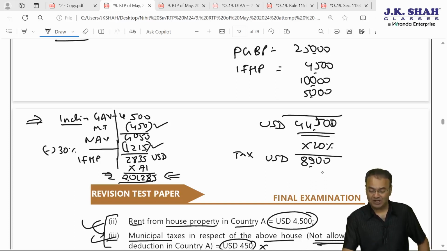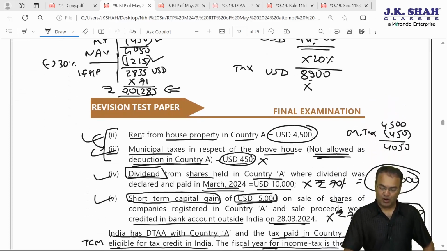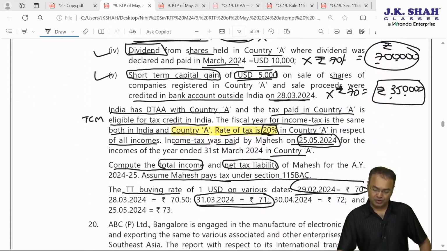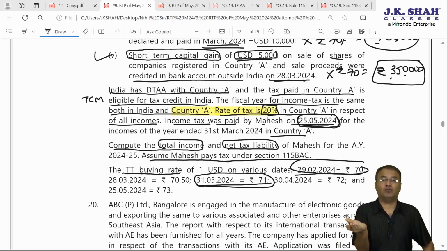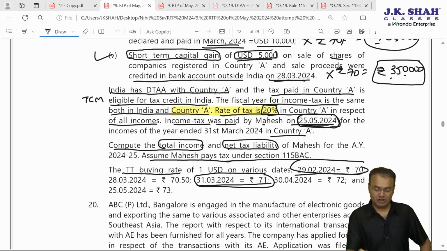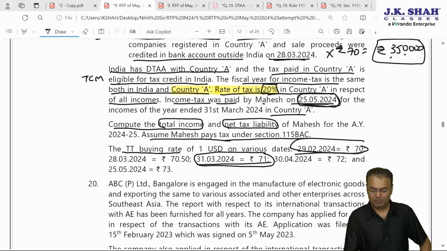Now this tax paid in US dollar will have to be converted into Indian rupees. Which rate would you apply? As per rule 115, taxes are paid on 25th May 2024, so take the last date of the month immediately preceding the month of payment. Ignore the May month, take the preceding month April.